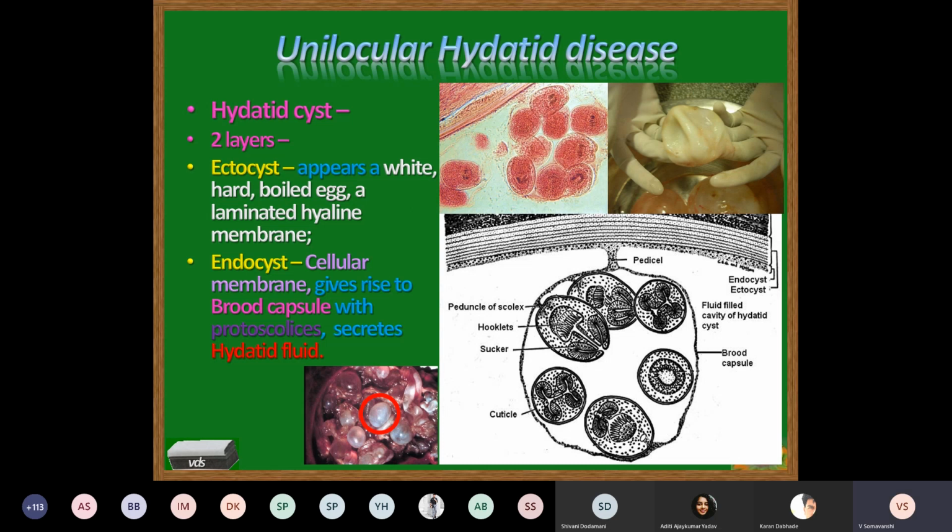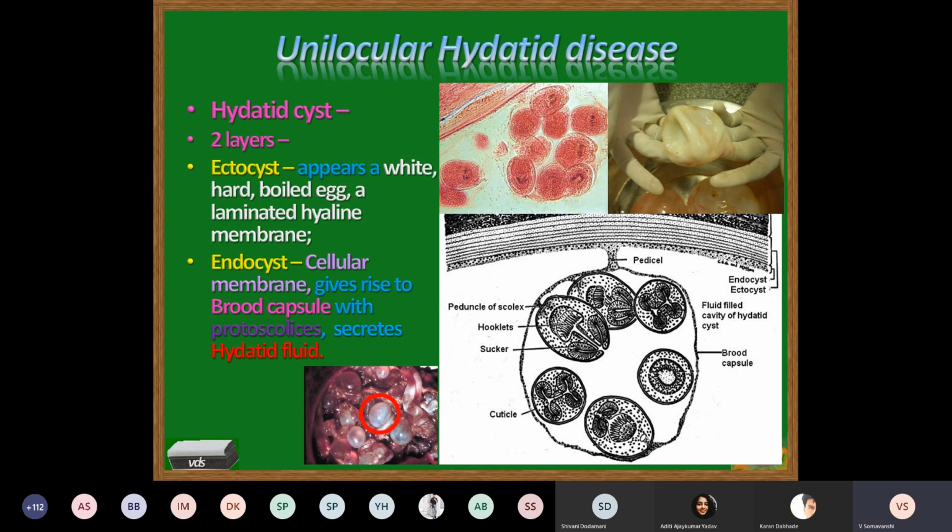Just below that is the endocyst, a cellular membrane or germinal layer, which gives rise to the brood capsule, a sac-like structure in which the daughter protoscolices are developed. Scolex means head, proto means daughter.